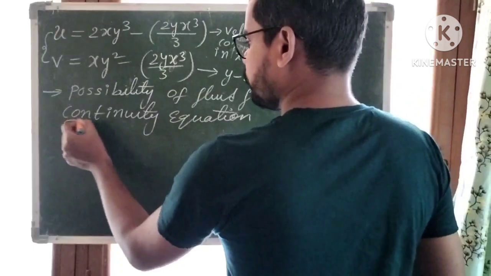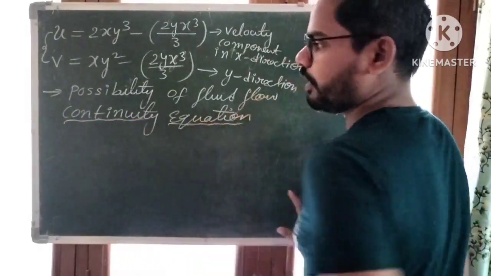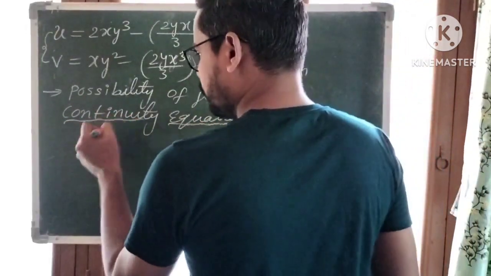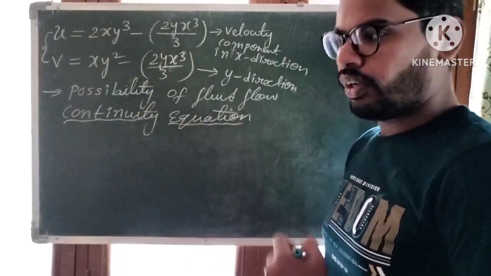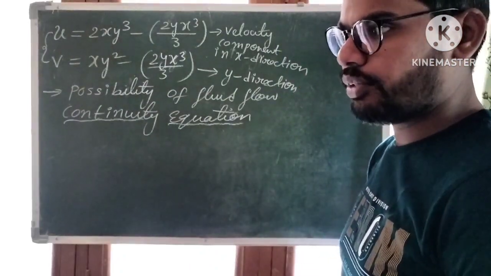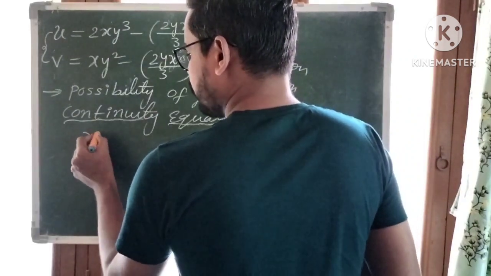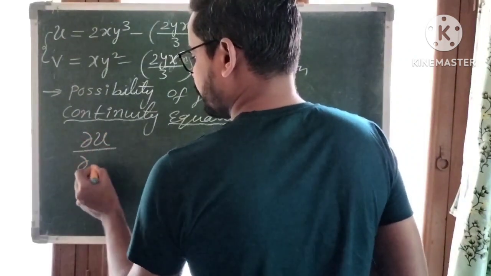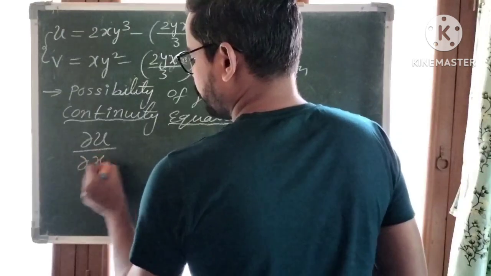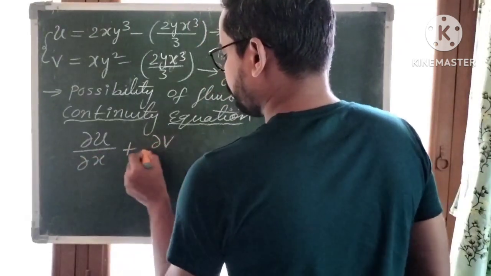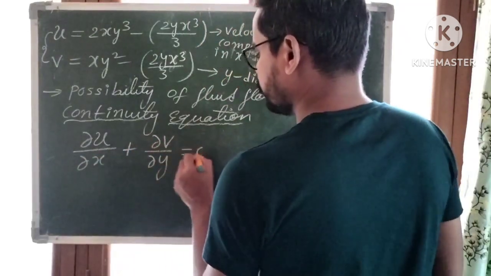So we have to verify continuity equation. According to continuity equation, flow of fluid in a two-dimensional flow is possible when velocity components satisfy dou u by dou x plus dou v by dou y is equal to 0.